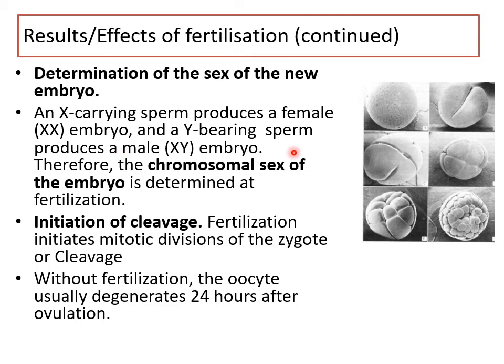So who determines the sex of the child? Obviously, it's the father, because the father can contribute either an X or a Y. The female can contribute only X. So the chromosomal or genetic sex of the embryo is determined at fertilization.